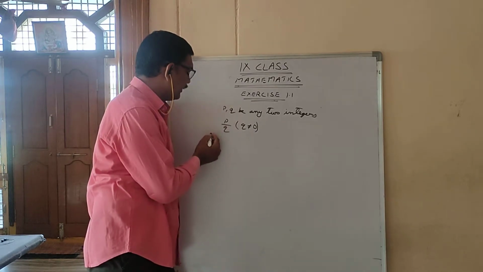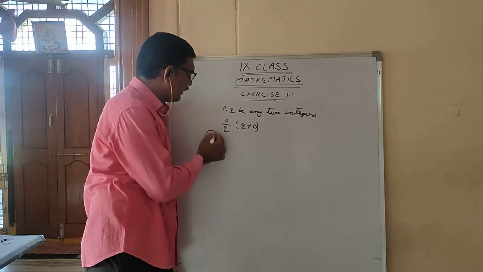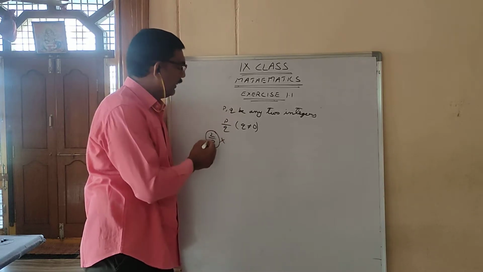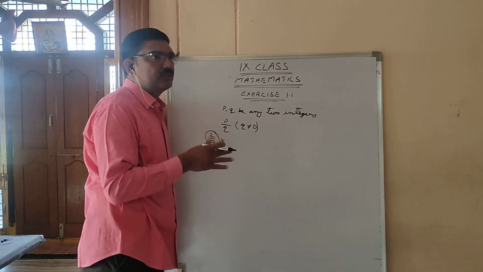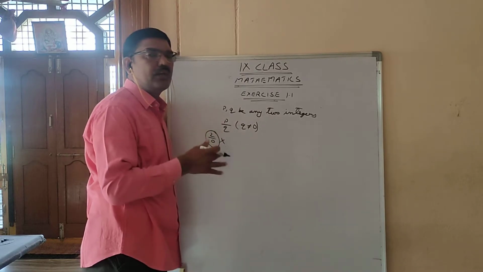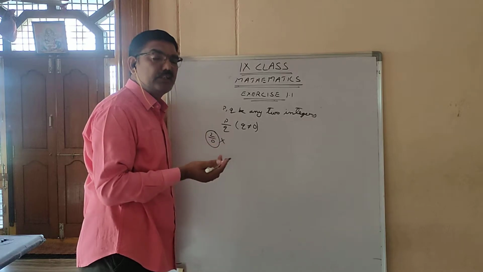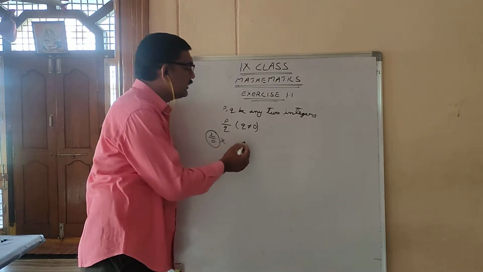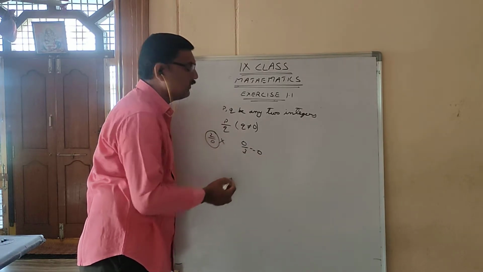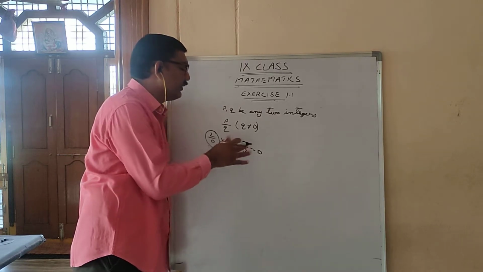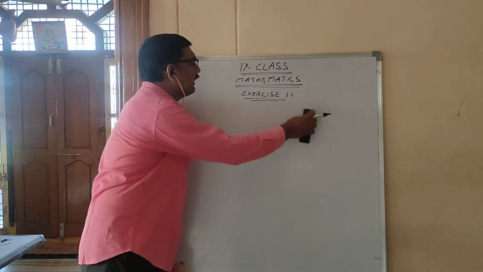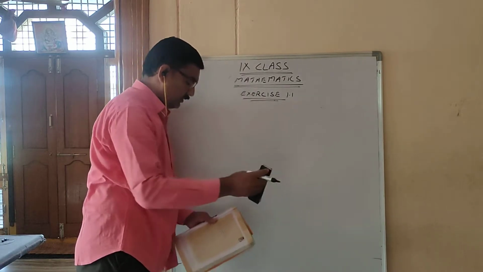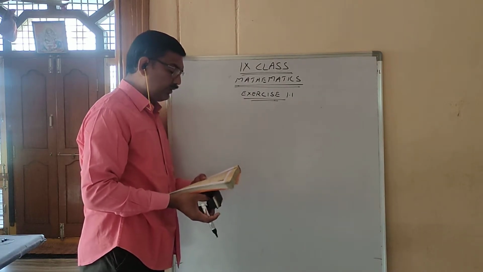The thing is, 2 by 0 is not a rational number. In the denominator, if you have 0, it is called infinity, means it's a value we can't determine. 3 by 0 we can't determine. 0 by 3 it is 0 only, but 3 by 0 is not defined. So it is the definition for a rational number. Then we will go for the next question.